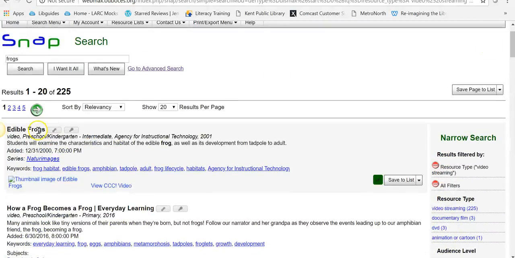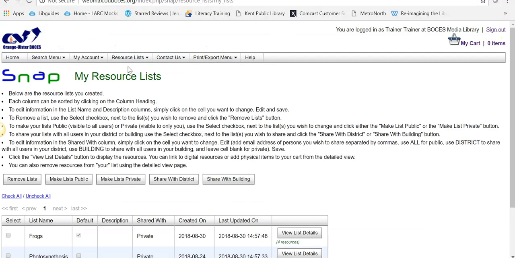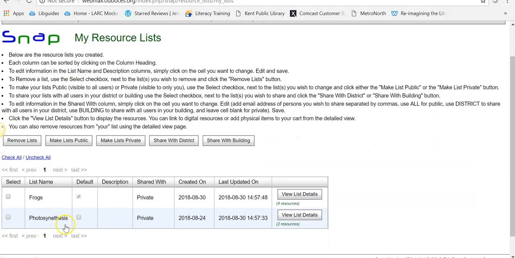And then we can go up to take a look at my lists, and there we have the list that we just made, and you would click here to view the details. And then you could make this list public if you wanted to share it. You could share it with folks in your building. You could share it with folks in your district.